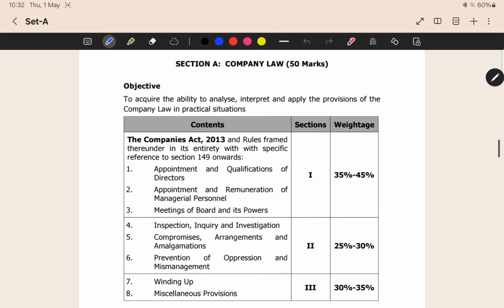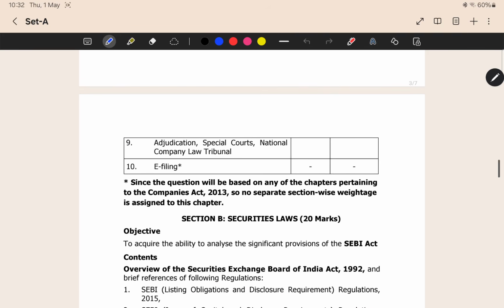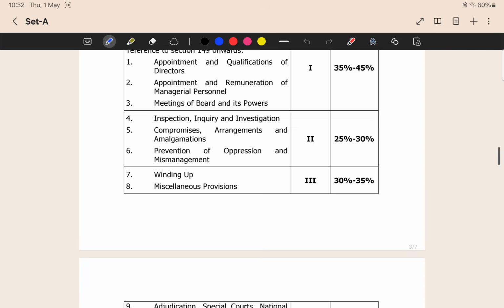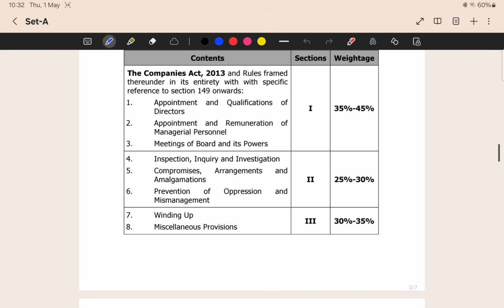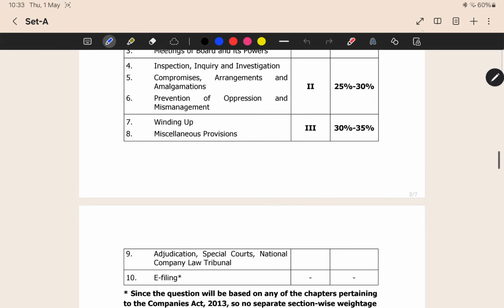The next thing is company law. In company law, ICAI has divided it into three parts. First part comprises the directors chapters. All the directors chapters are covered here. Second part is inspection, inquiry, investigation, compromise, arrangement, amalgamation, oppression and mismanagement. These are covered under part 2. And then winding up and miscellaneous provisions and some other provisions are covered in part 3.